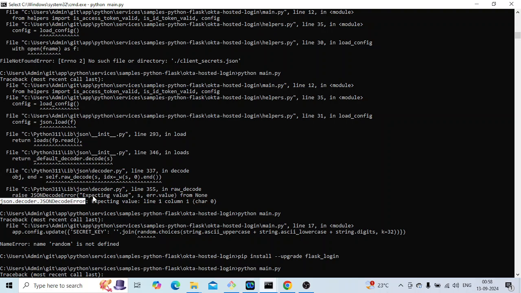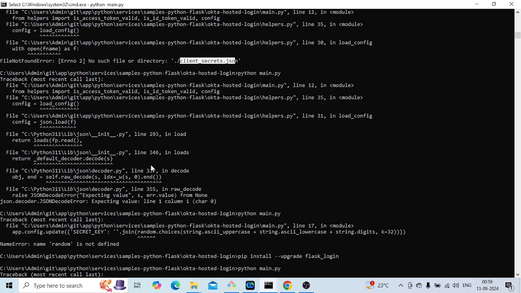When I check the line where I am trying to decode a JSON file, I try to figure out why this is happening. So the first thing is the file which was supposed to have the JSON value was blank.